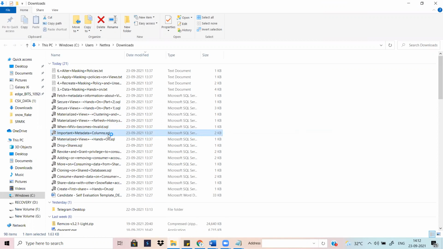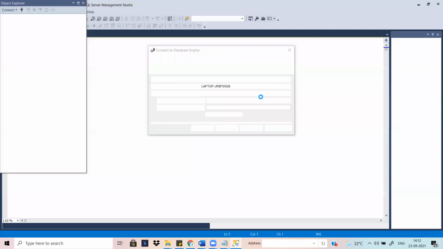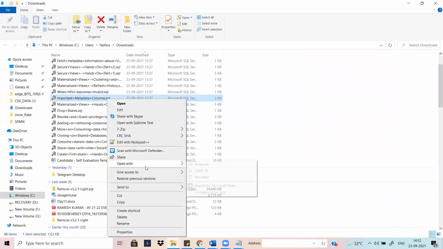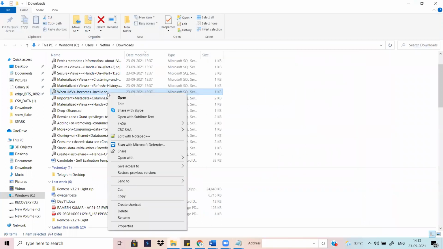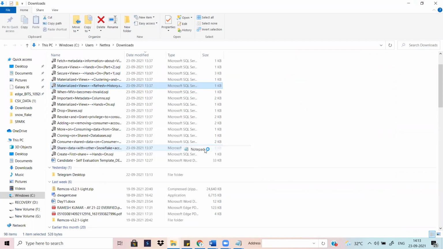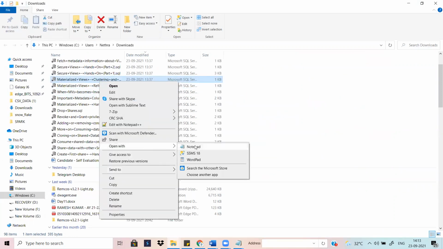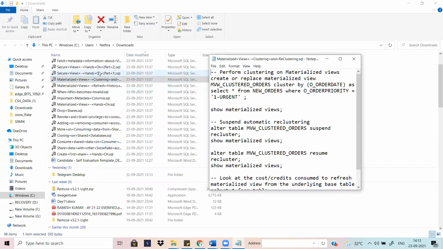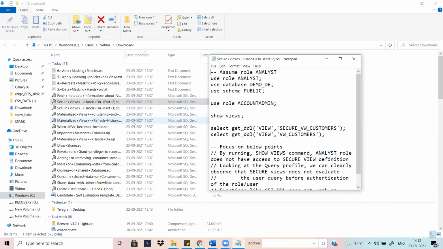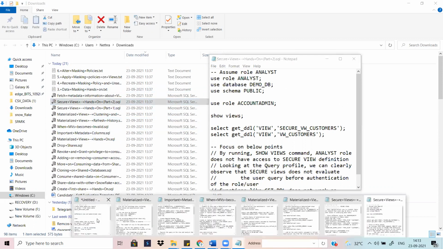Okay, opening the SQL. So do you get the difference between normal view, materialized view, and secure view? Yes, sir, I got the point. Let's see that.